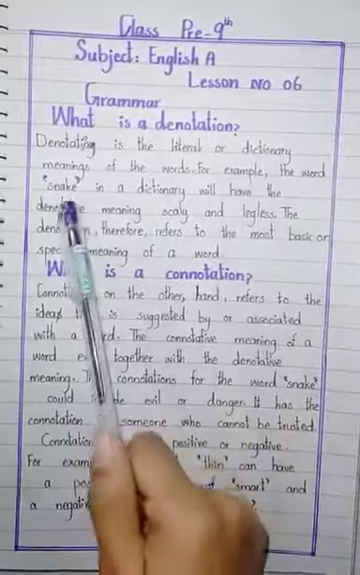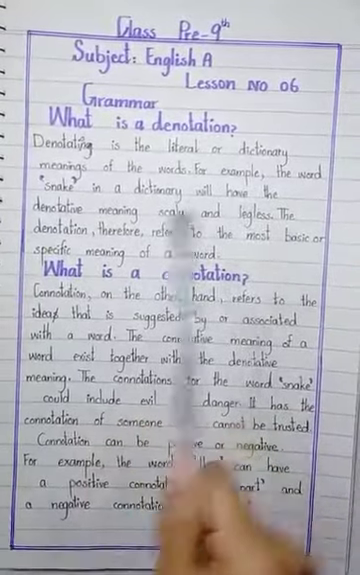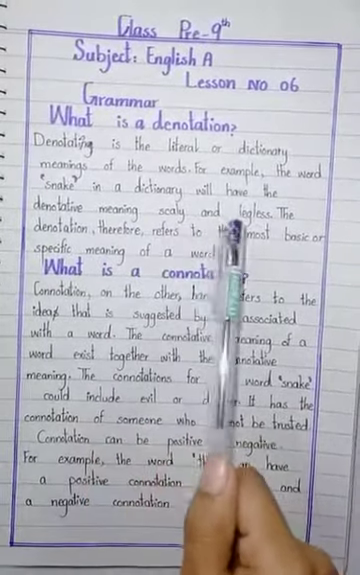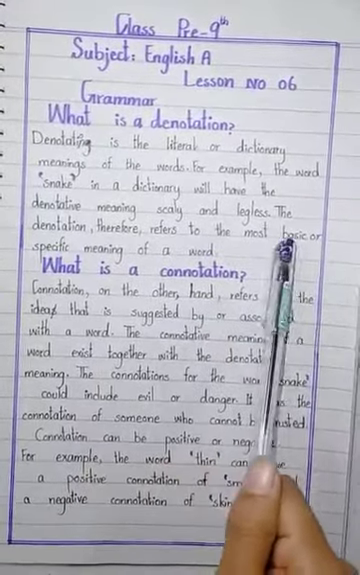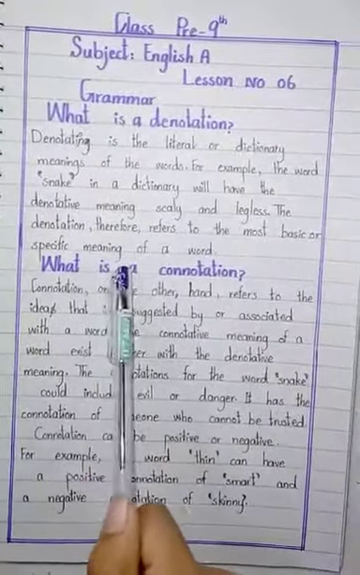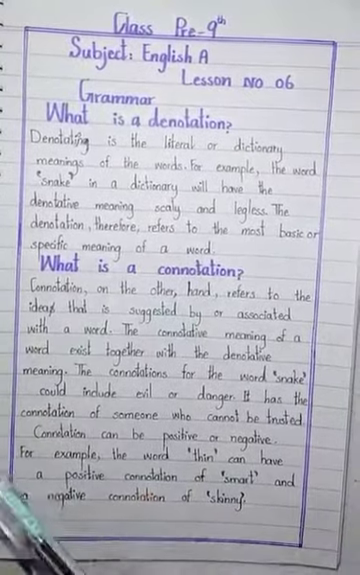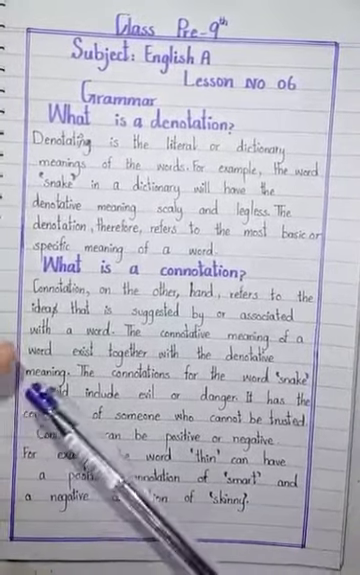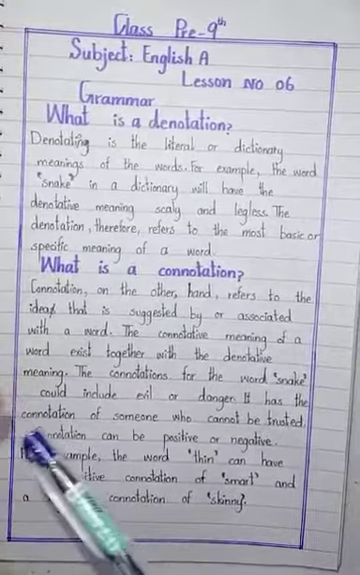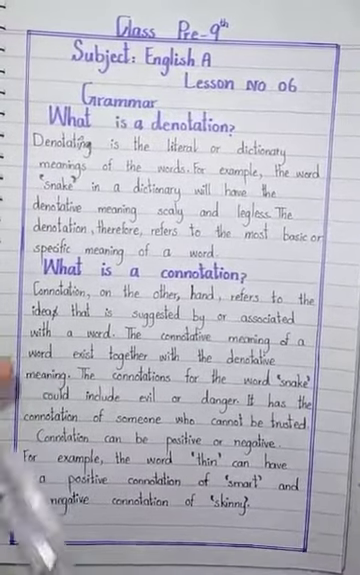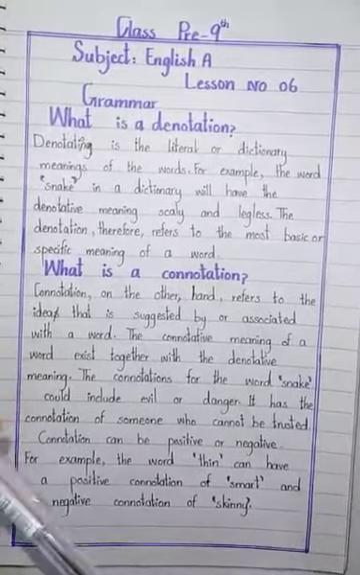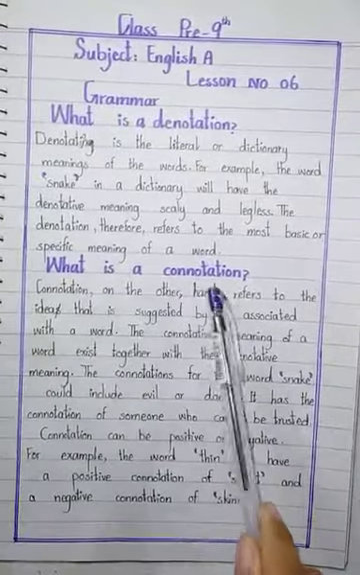For example, the word snake in a dictionary will have the denotative meaning scaly and legless. The denotation therefore refers to the most basic or specific meaning of a word. It means that the words which have specific meanings, particular meanings in the dictionary, are denotation. Next is, what is connotation?